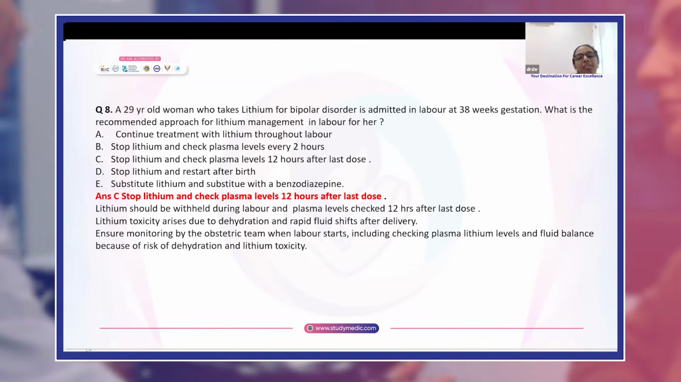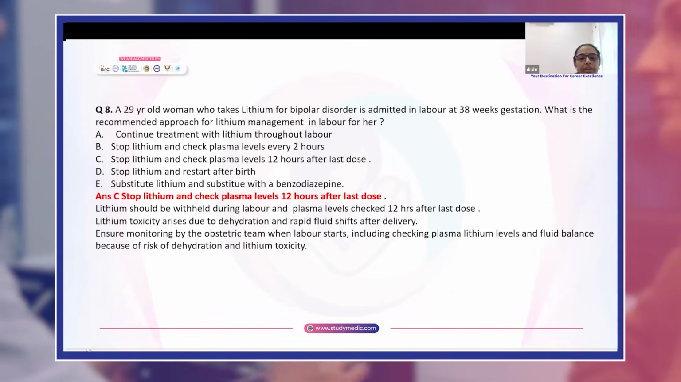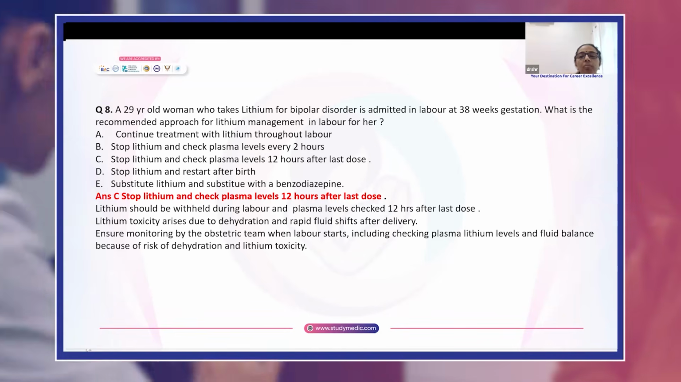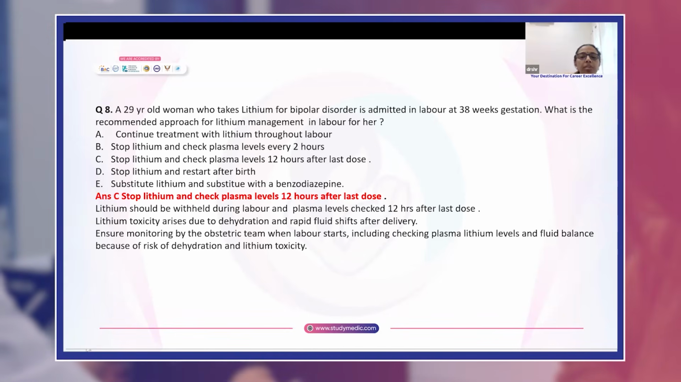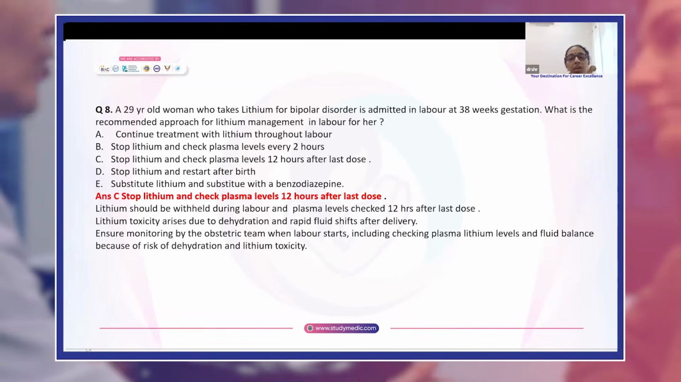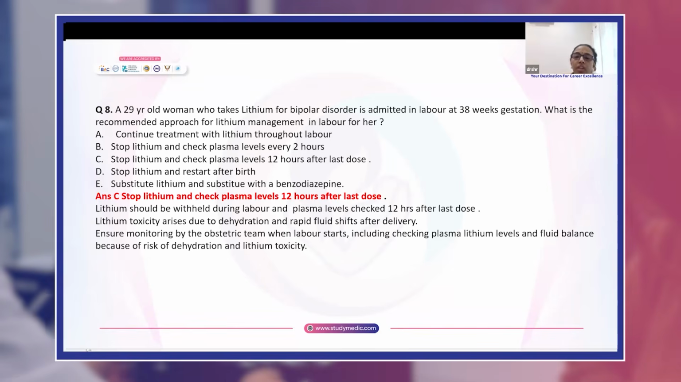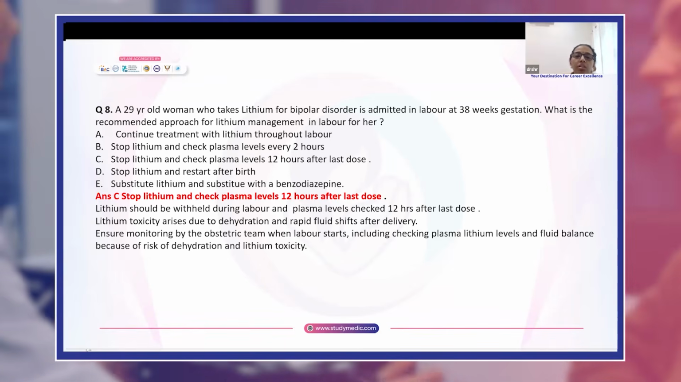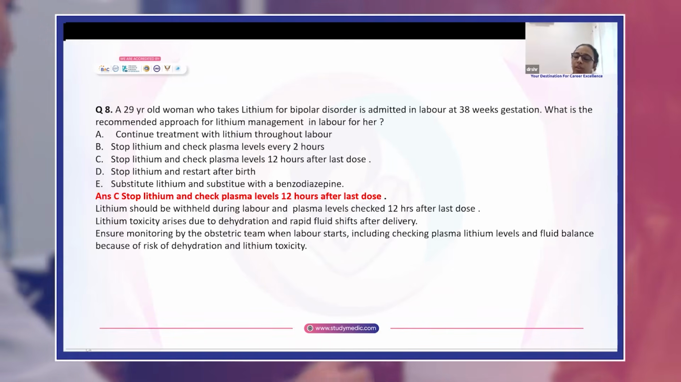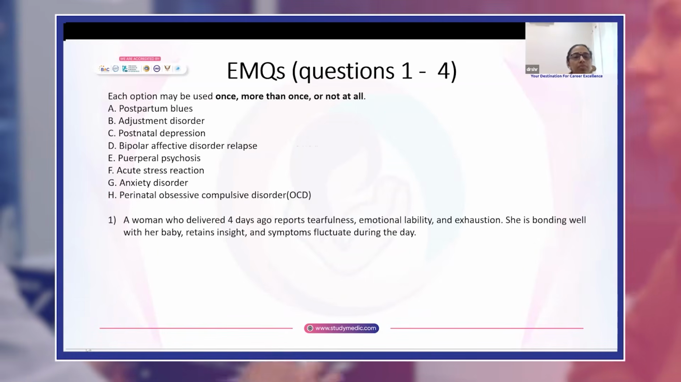Lithium toxicity arises due to dehydration and rapid fluid shifts after delivery. Ensure monitoring by the obstetric team when labor starts, including checking plasma lithium levels and fluid balance because of the risk of dehydration and lithium toxicity. When using lithium during pregnancy, the level should be checked every 4 weeks, and after 36 weeks, it should be checked weekly. Coming to the EMQs.